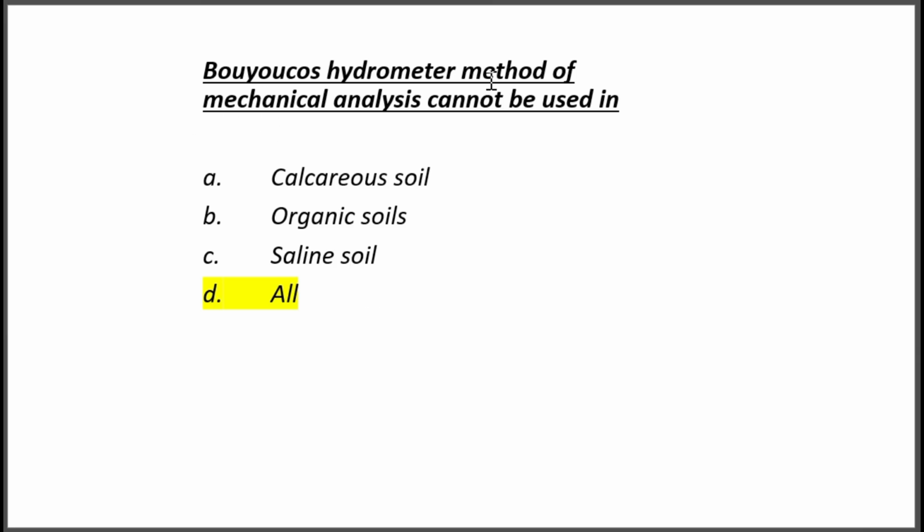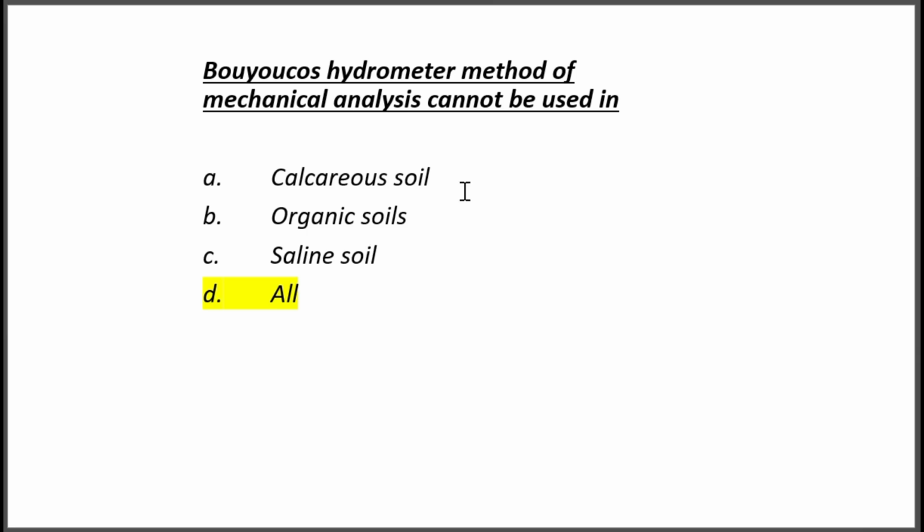So here we have to treat every soil. In organic soil, we have to remove organic matter. In saline soil, we have to remove the salinity. In calcareous soil, we have to remove the calcium carbonate content. Then only we can do mechanical analysis. We can't do it rapidly. Suddenly we can't take a calcareous soil or organic soil or saline soil and do the Boyko's hydrometer method, because our instrument will get damaged.